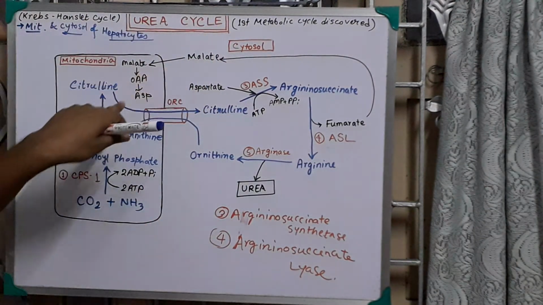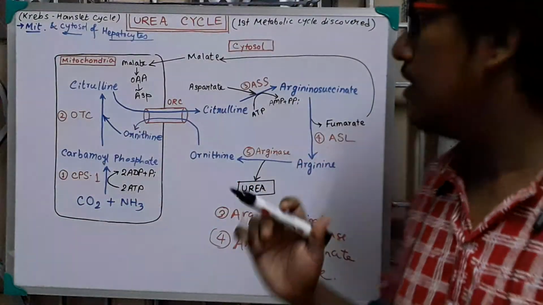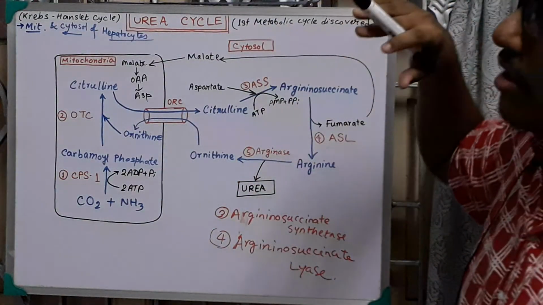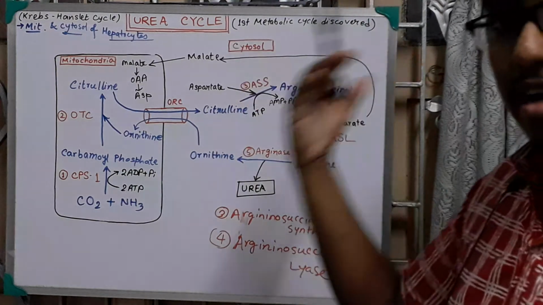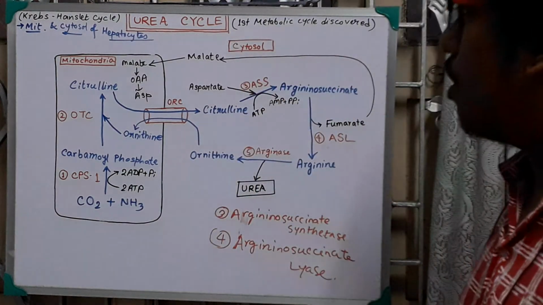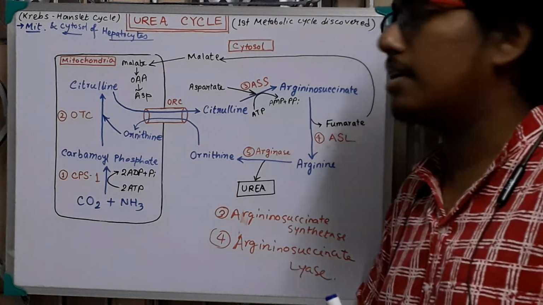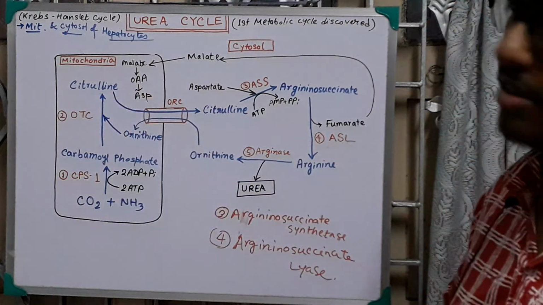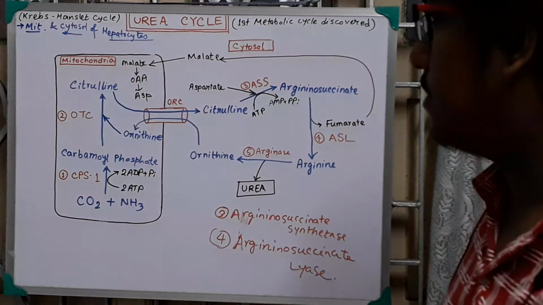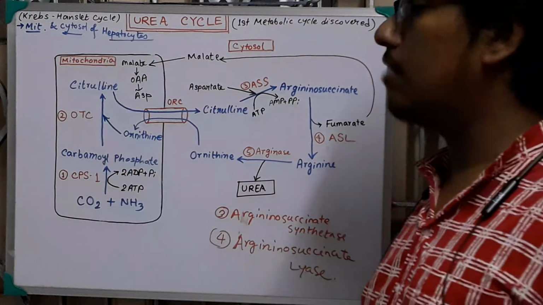From malate to oxaloacetate, this oxaloacetate can then complete the TCA cycle, and there is another fate of oxaloacetate: it can be converted into aspartate by the transamination reaction, by the enzyme aspartate transaminase.